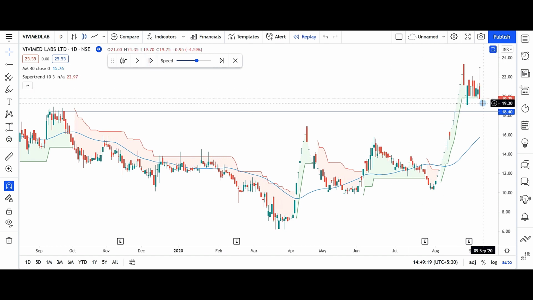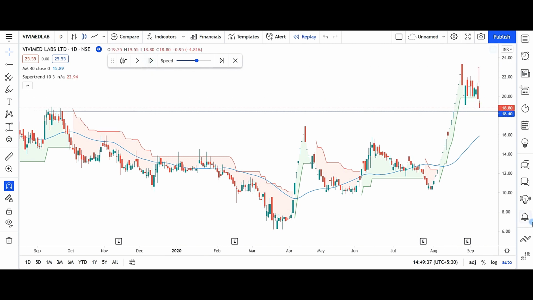So here super trend has changed and the trade is negative with the predetermined stop loss of 19.75. We will exit next day because it is end of day analysis. We have to exit after candle close, and next day the candle has opened lower.